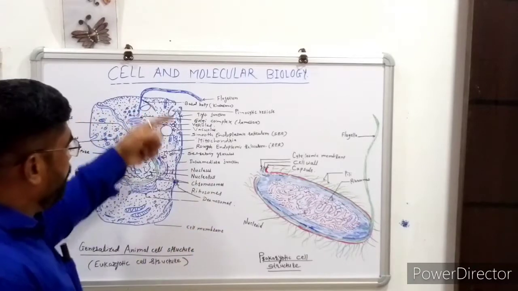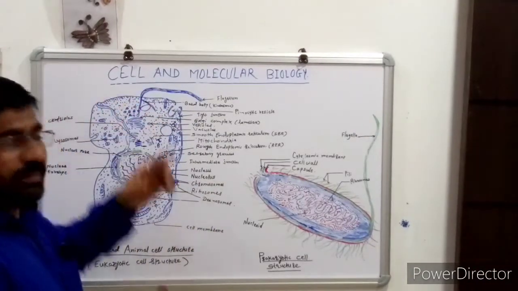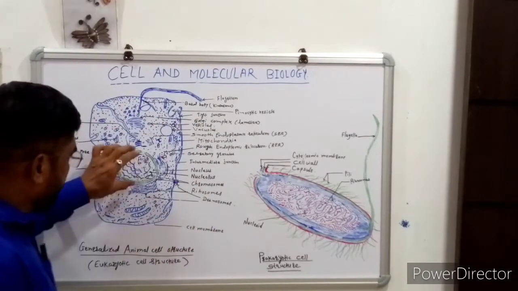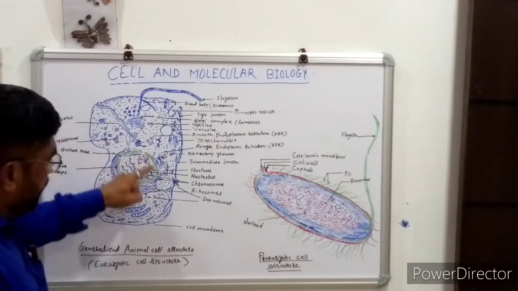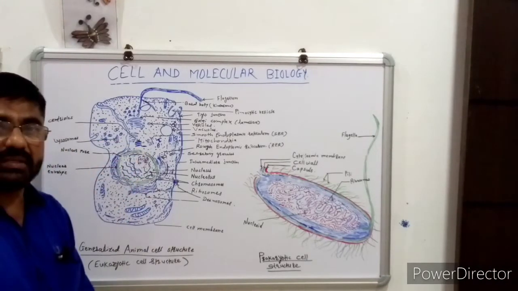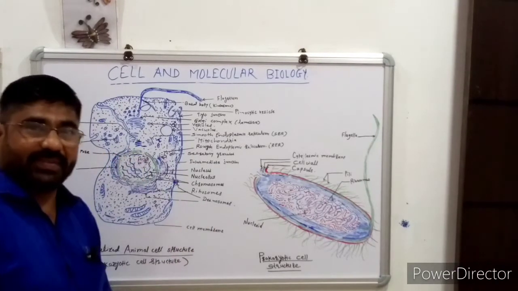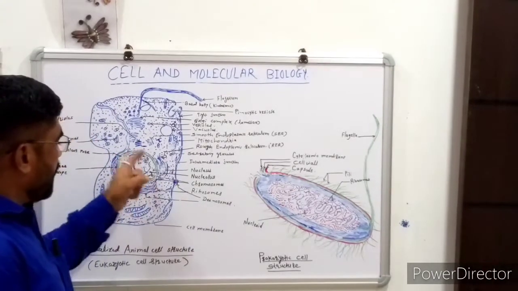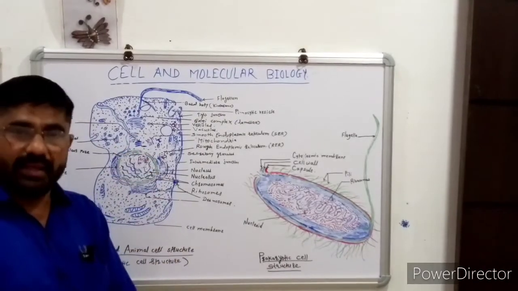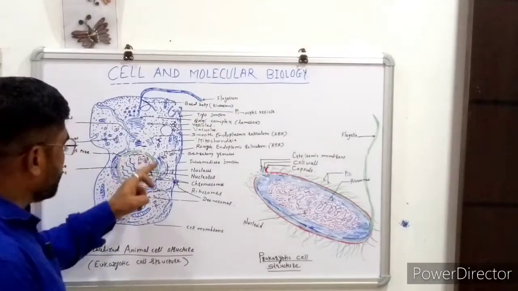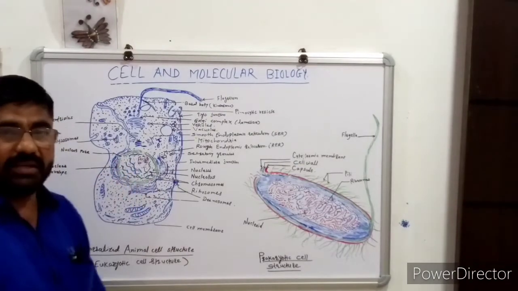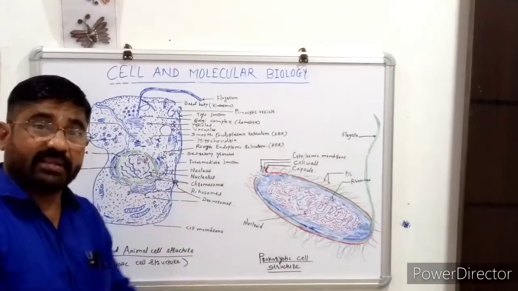So in detail, if we go through the outline of the eukaryotic cell, first of all we study the nucleus. The nucleus is also called the heart of the cell. Why is it called the heart of the eukaryotic cell? Because the chromosomal material is situated inside the nucleoplasm.